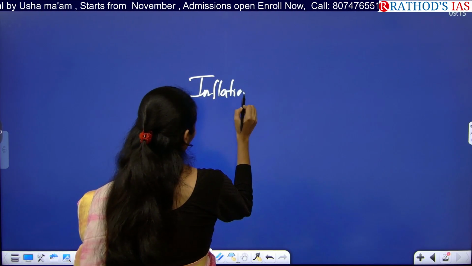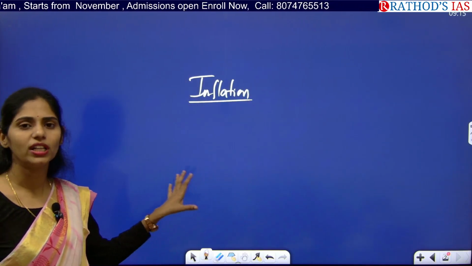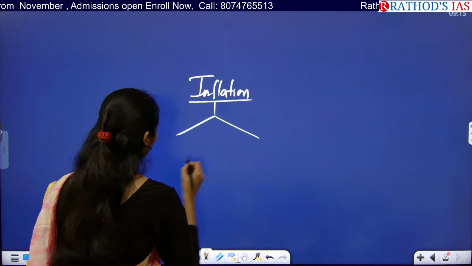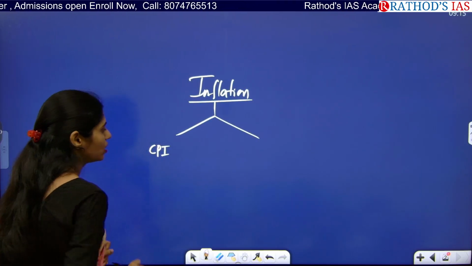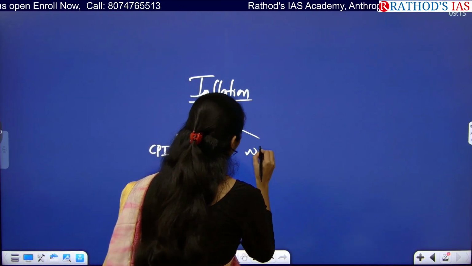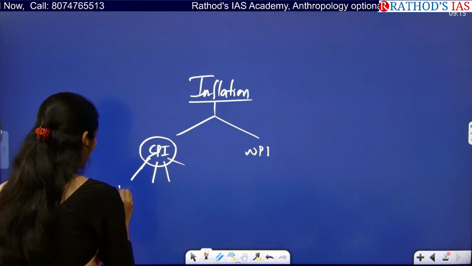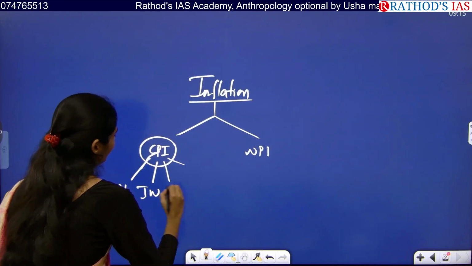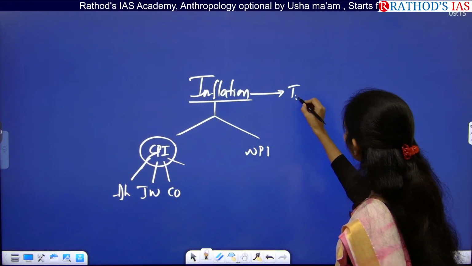So what is this inflation? Whenever there is an increase in the price of goods and services in the market, we call that situation inflation. And here we measure this inflation at the consumer level through the Consumer Price Index. Whenever we measure inflation at the wholesale level, that is called the Wholesale Price Index. And in the CPI we have different types: at agriculture laborer level, at industrial worker level, at combined level, like that. Okay, so here you have to see types of inflation.